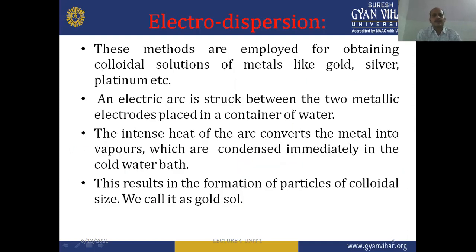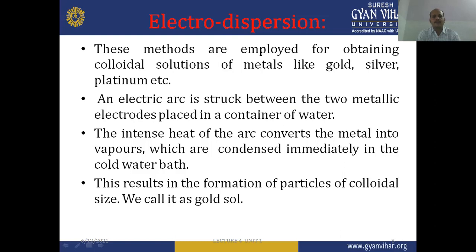After the mechanical dispersion, the next is the electro dispersion method. This method is employed for obtaining colloidal solutions of metals like gold, silver, platinum, etc. An electric arc is struck between two metallic electrodes placed in a container of water. The intense heat of the arc converts the metal into vapors, which are condensed immediately in the cold water bath. This results in the formation of particles of colloidal size.